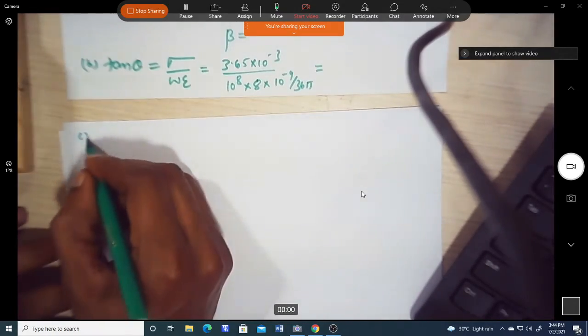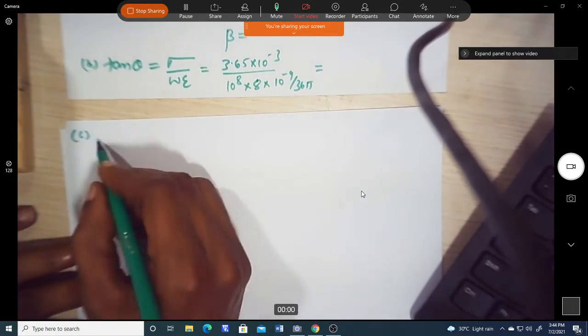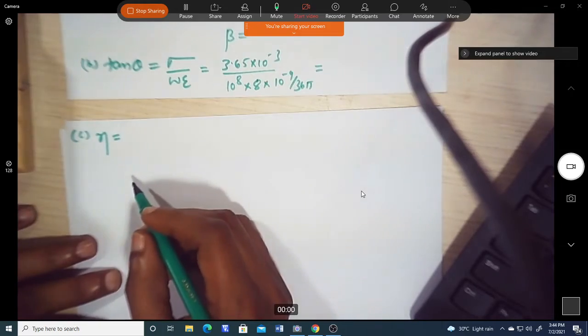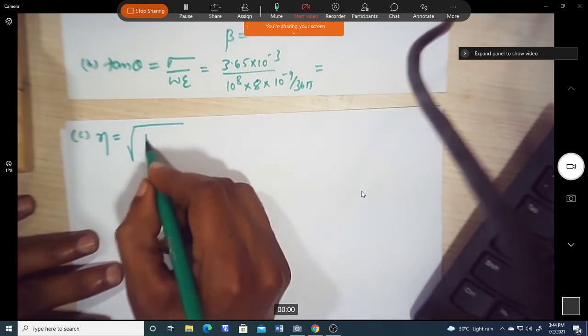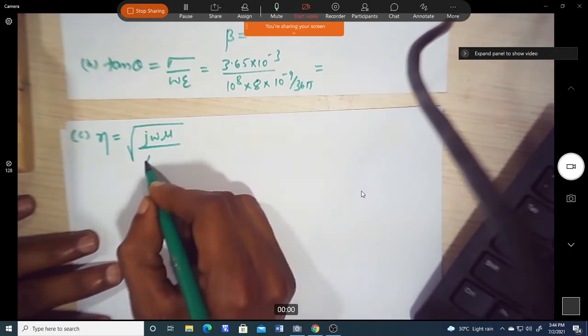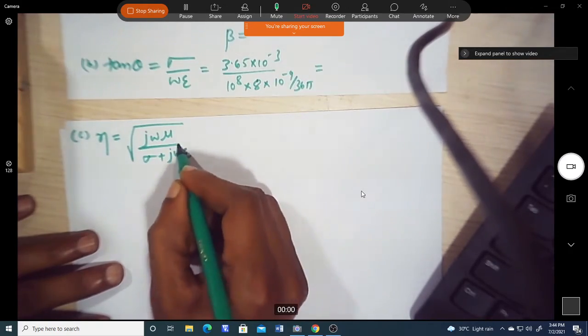And the third one is eta. We know that eta is the square root of j omega mu by sigma plus j omega epsilon.